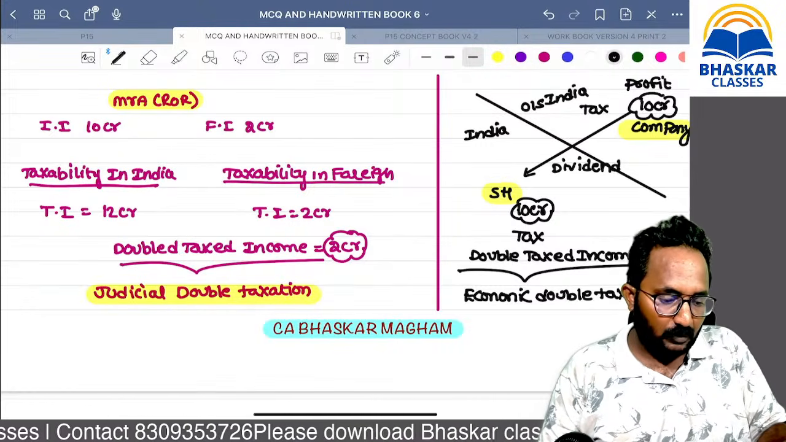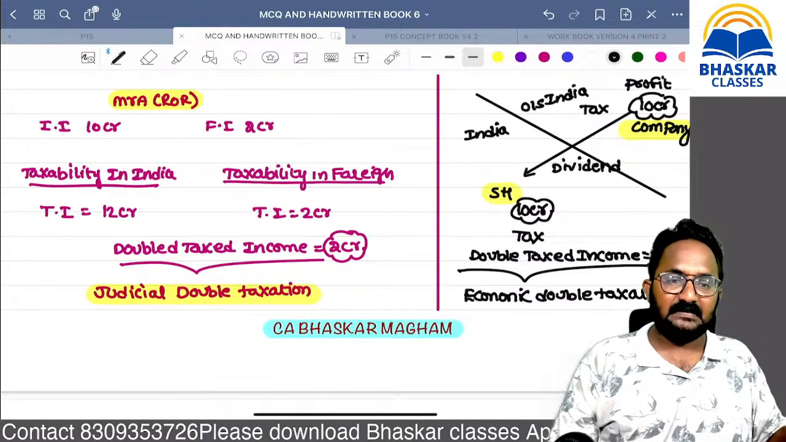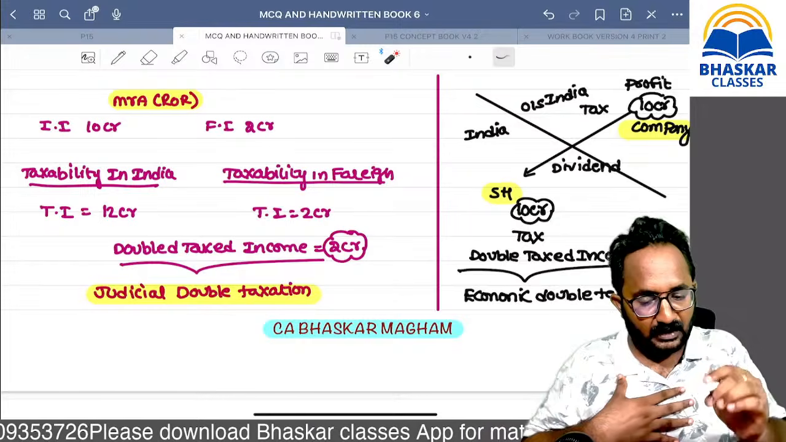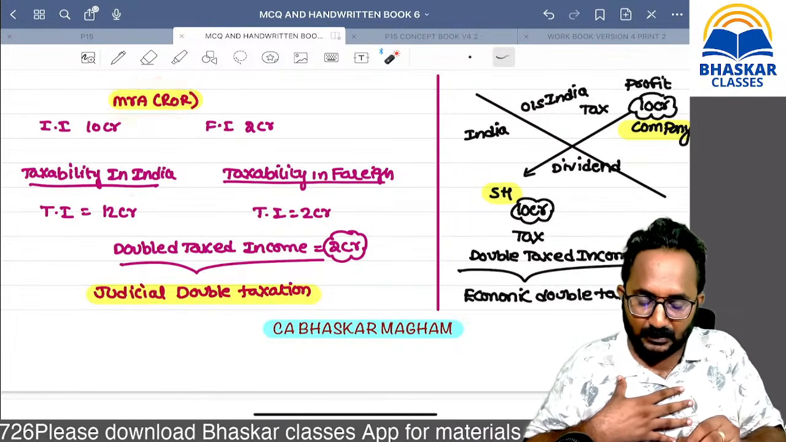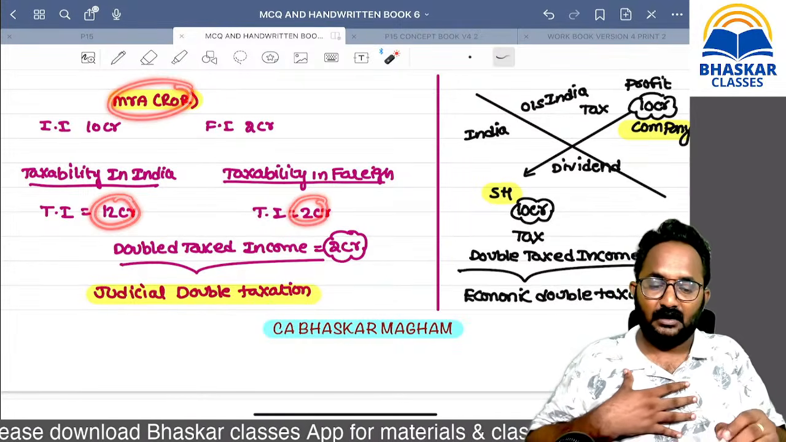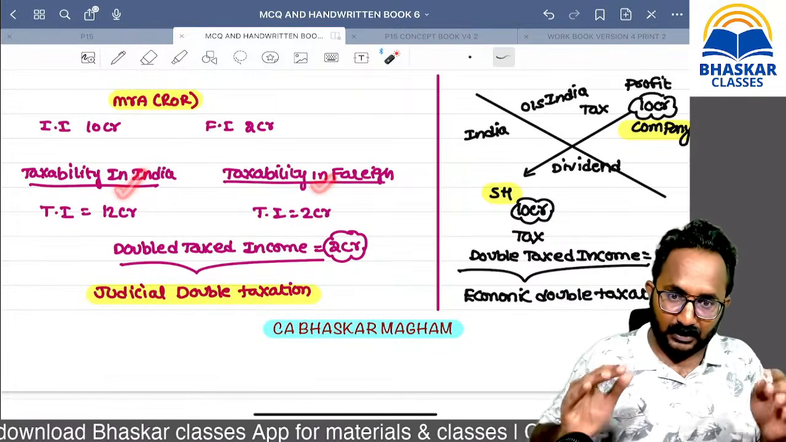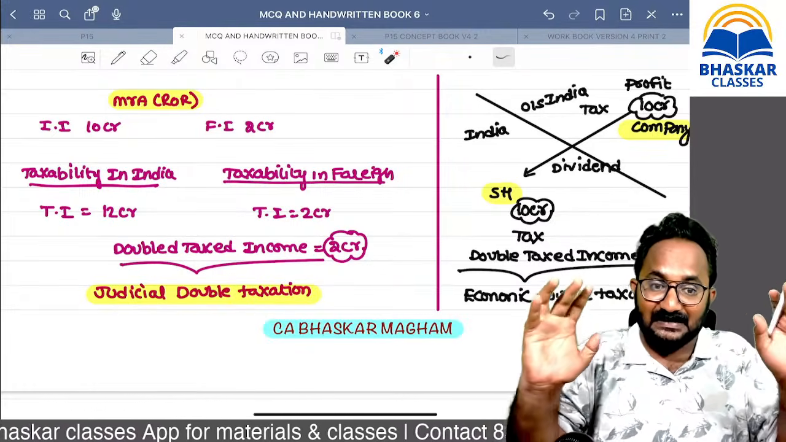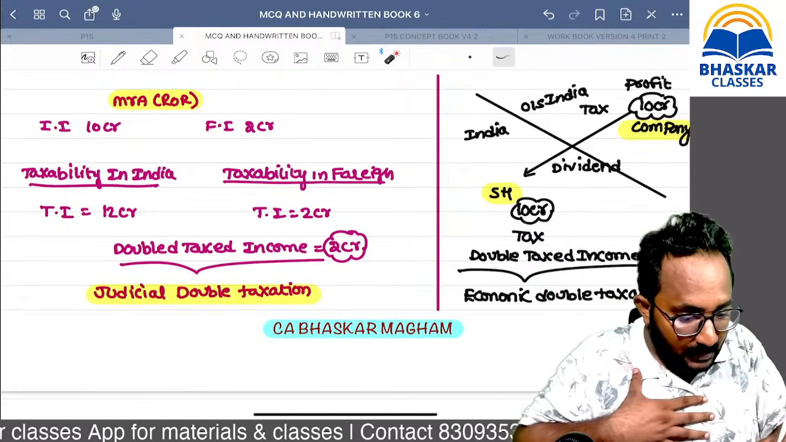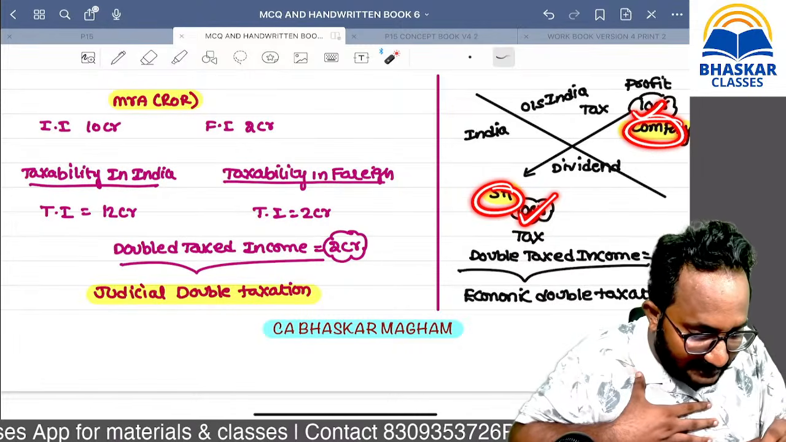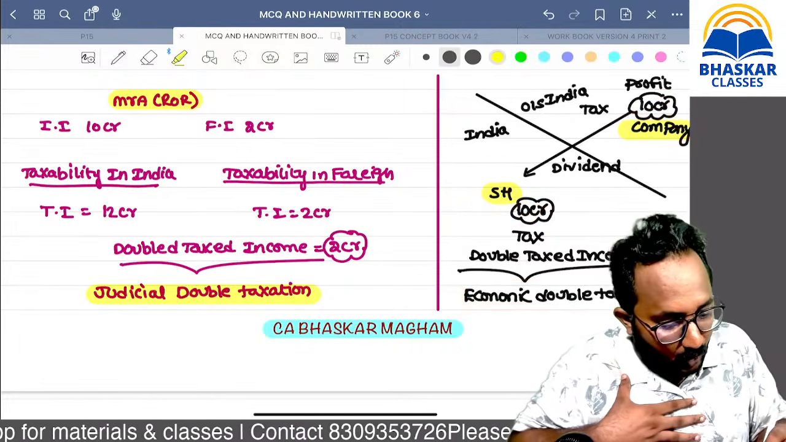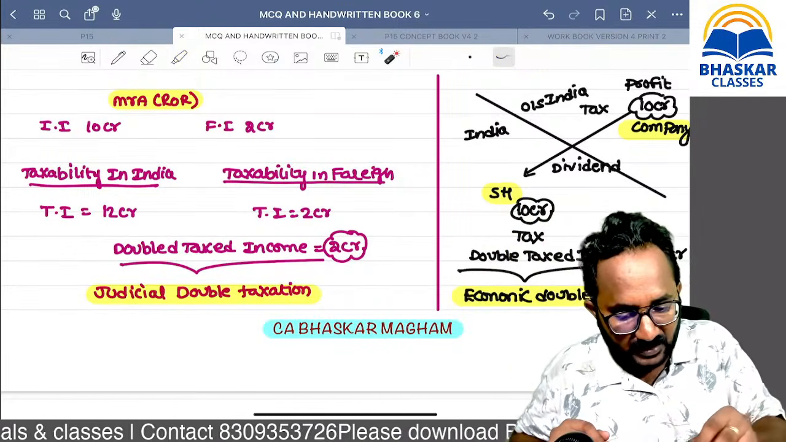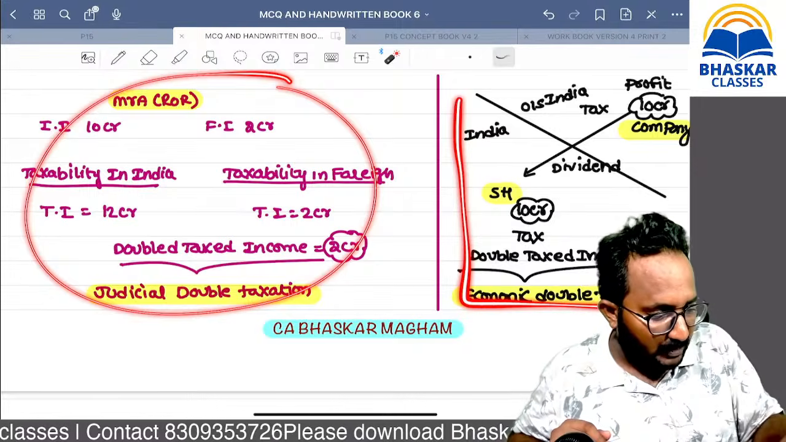It is called what? Economic double taxation. Super. Remember, if one income is taxed in the hands of one person two times, once in India and another in a foreign country, that is called judicial double taxation. If double taxation happens on the same income but in the hands of two different persons, it is called economic double taxation. Many of you know this very well, but you have to remember this definitely.